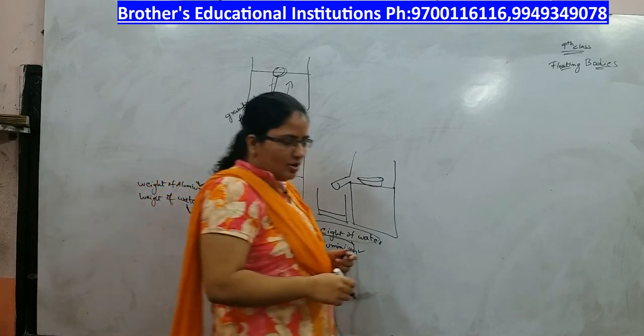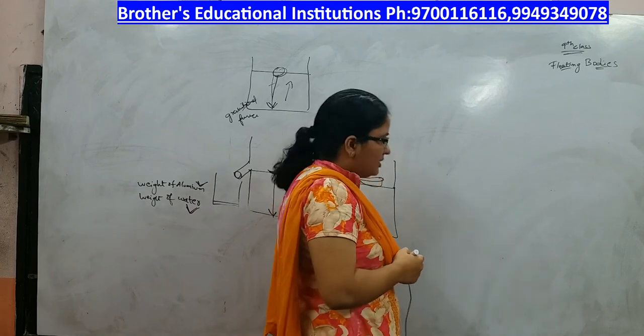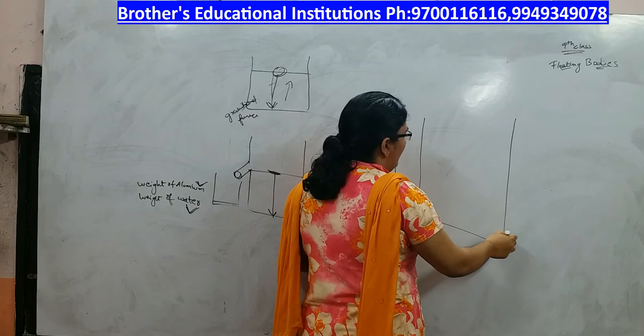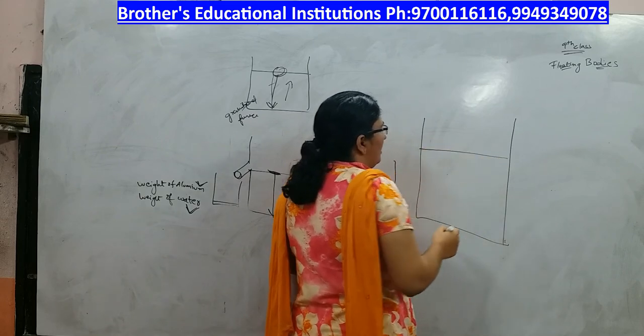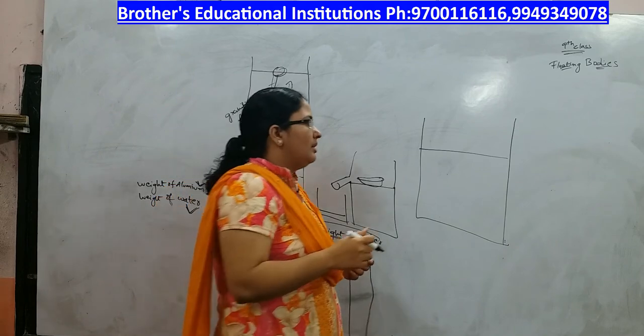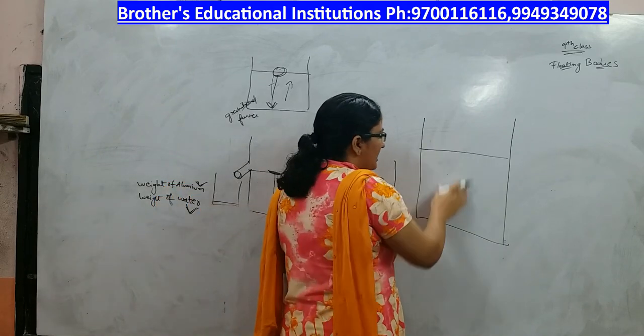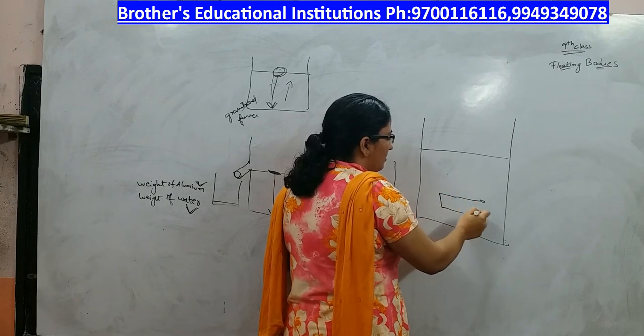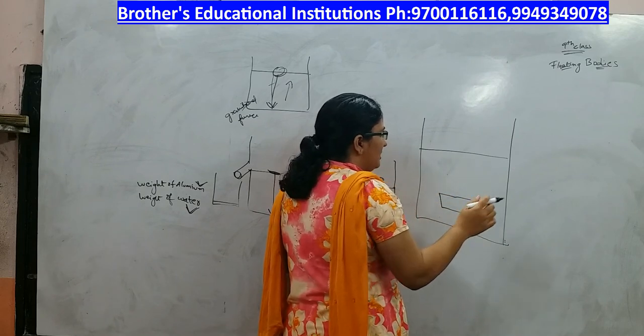Let us see the next topic, observing the upward force in liquids. Now let us say, take a plastic bottle, close its mouth and force it into the water. You force the plastic bottle into the water and release it. What will happen?